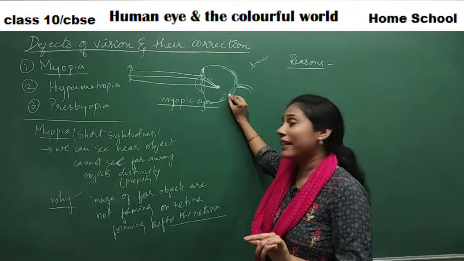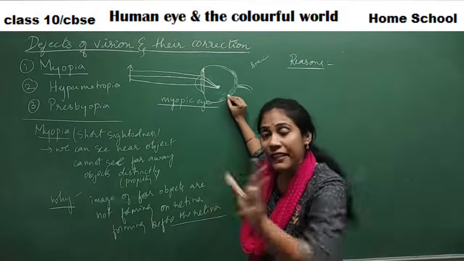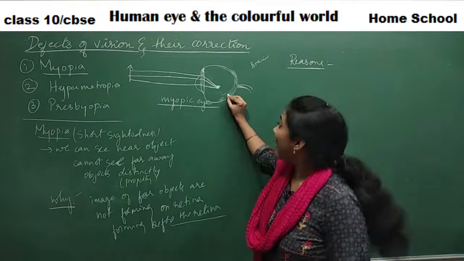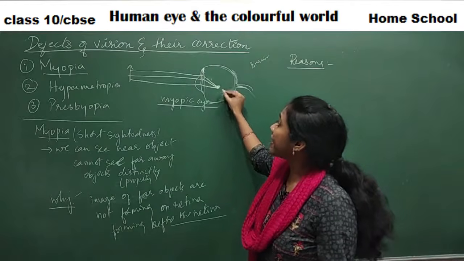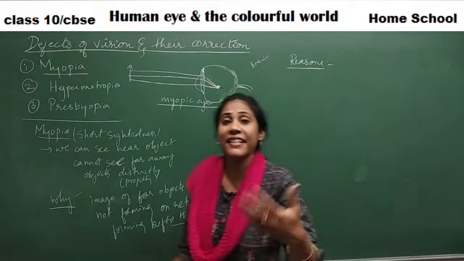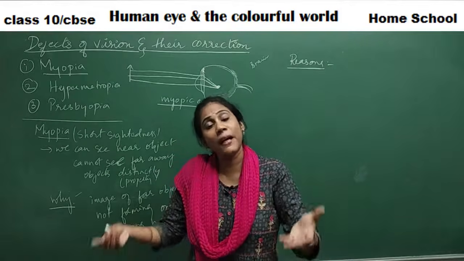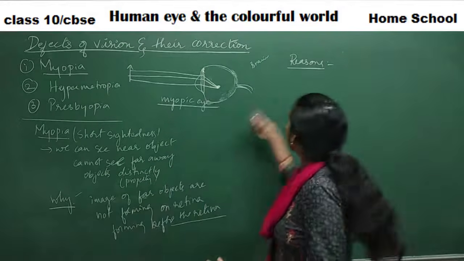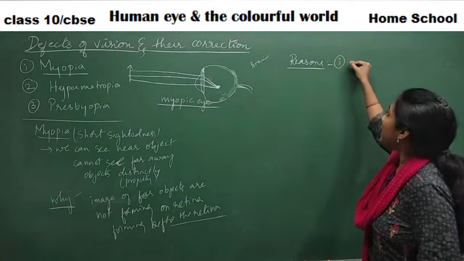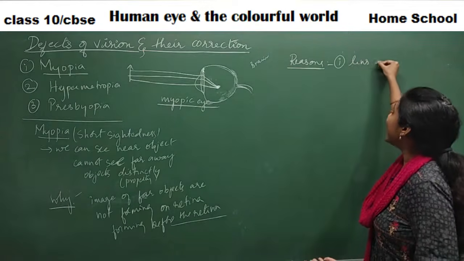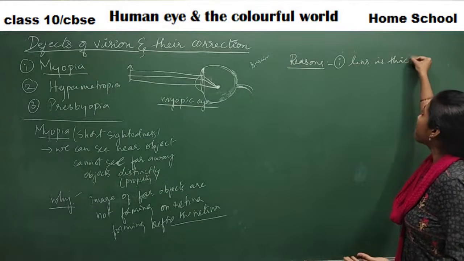So what is happening here? The focal length is not increasing. Why is the focal length not increasing? Maybe because the lens is not becoming thinner. The lens has become thick. Okay, so the first reason I would like to write here is maybe the lens is thick.